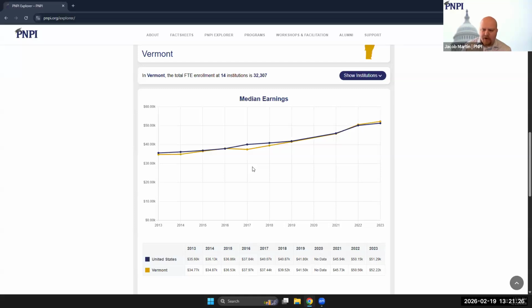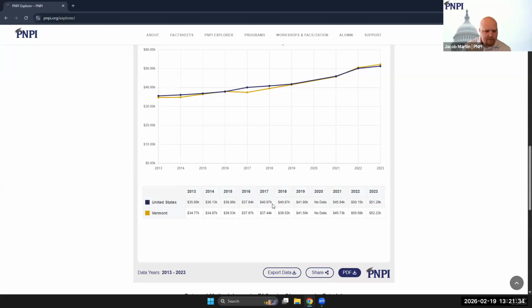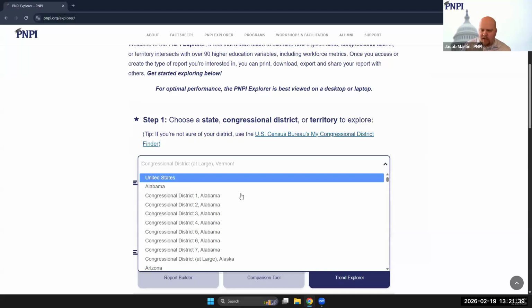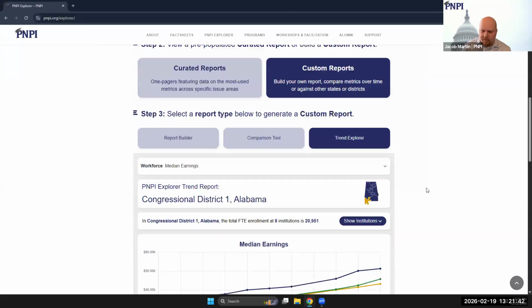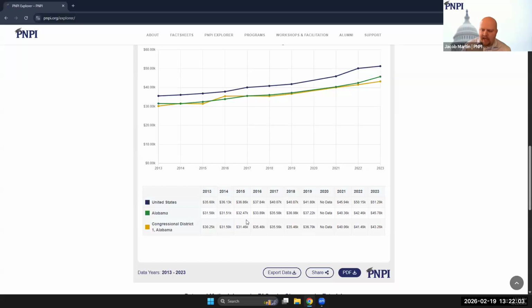And for specific values, if you're interested in those, you can always hover over the point on the line, or you can scroll to the bottom and see it in the grid view. Now, if we zoom back into the congressional district level, I'll pick Alabama's first because they show up first alphabetically. We can see one key difference here, which is that in addition to our gold, which represents the district we're looking at, and the dark blue, which represents the national average, we also have a green bar, which shows us the state average for the state that we pulled that district from. We have all of these values, again, plotted down here at the bottom.